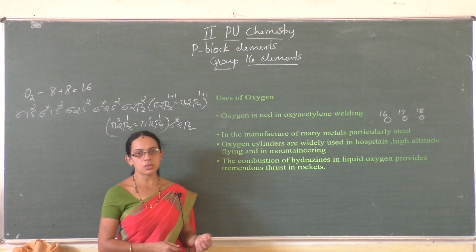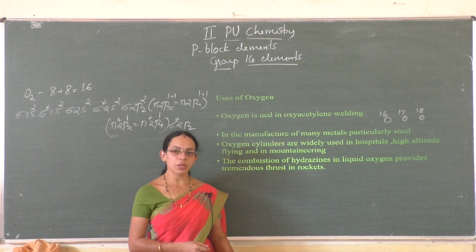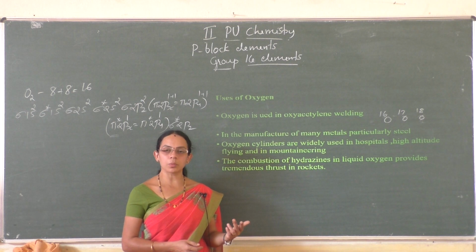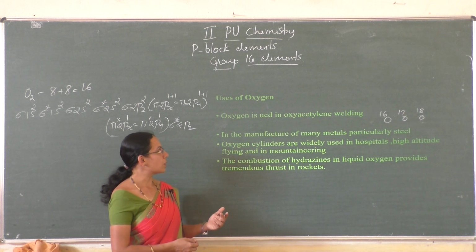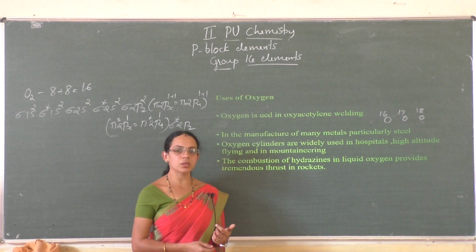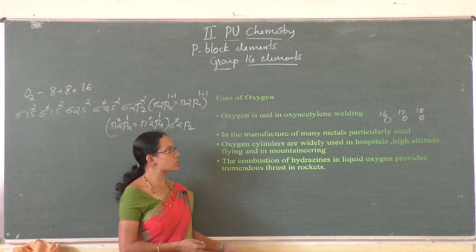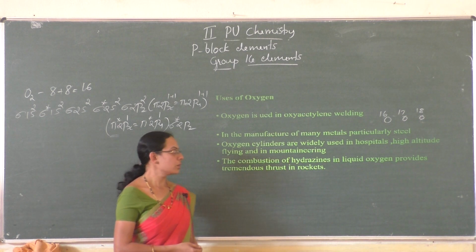So in the oxygen we studied about preparation of oxygen. There are 5 methods of preparation of oxygen, and properties of oxygen, and chemical reactions of oxygen with some compounds and metals, non-metals, and the uses of oxygen, right?